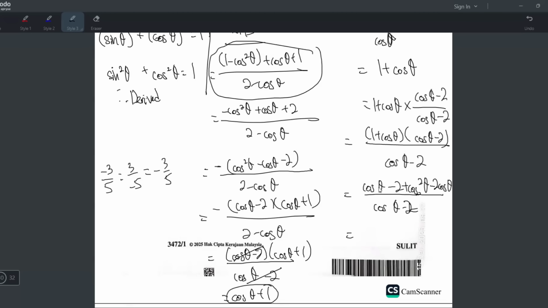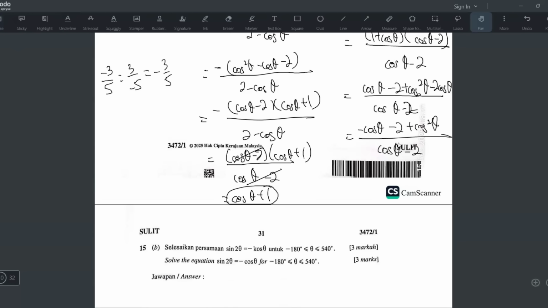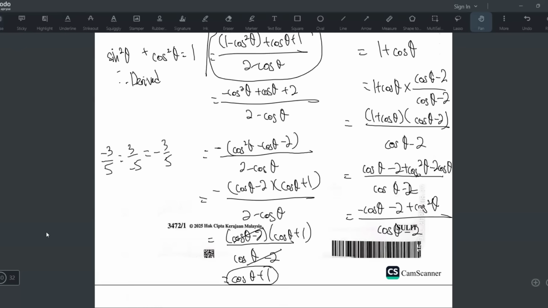Okay lah, I buat yang ni dulu. Cos theta minus 2 cos theta. So 1 cos theta minus 2, 1 minus 2 is negative 1. So negative cos theta. And then minus 2 tambah dengan cos square theta, over cos theta minus 2. And for the 2 here, what I will do is I will take out negative first, and then later the 2 tukar jadi 1 plus 1.